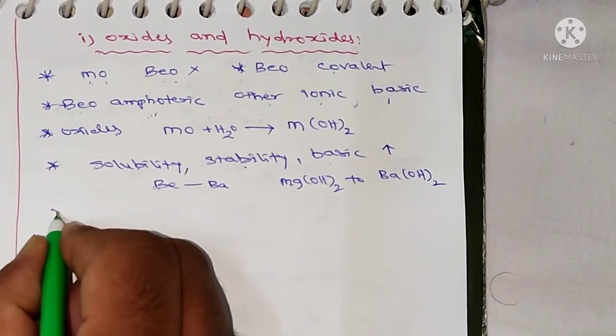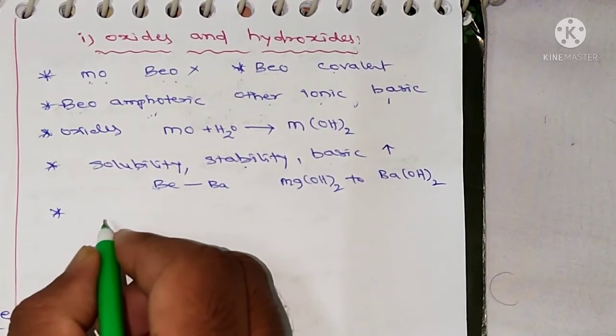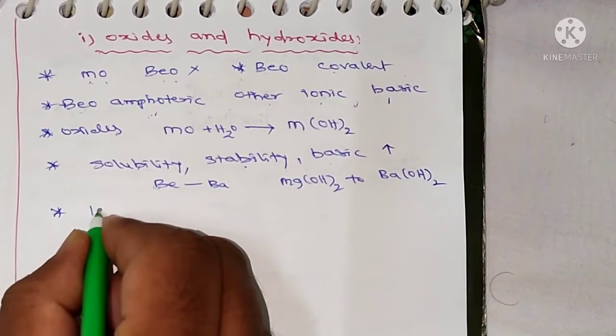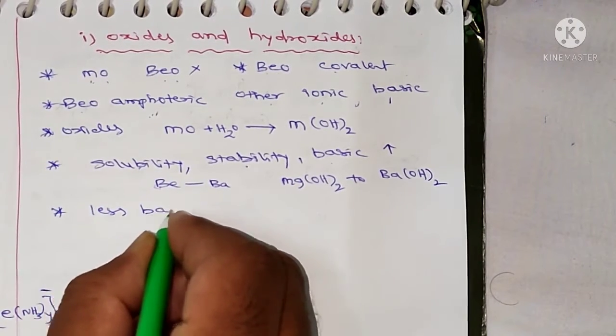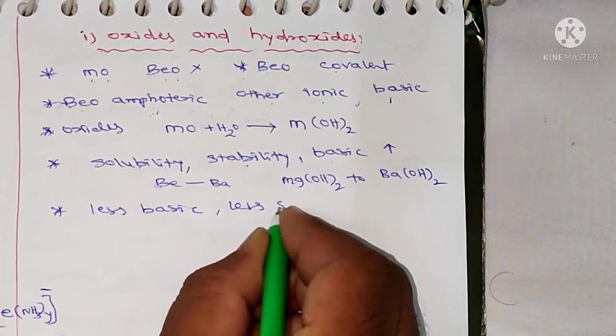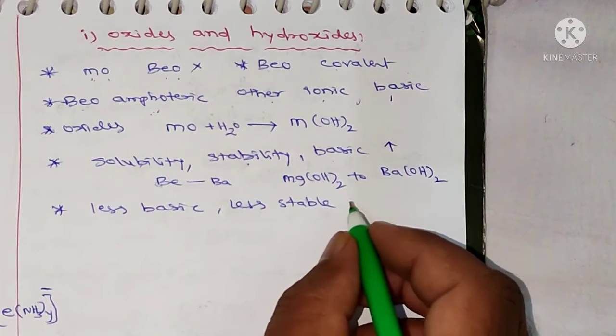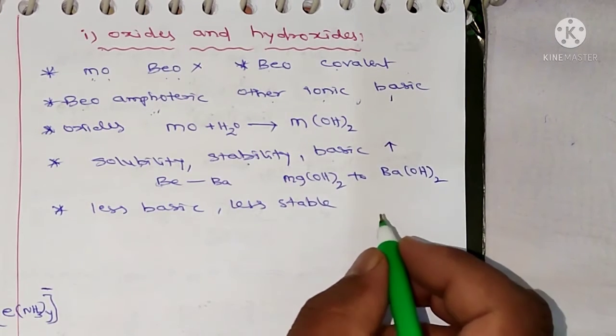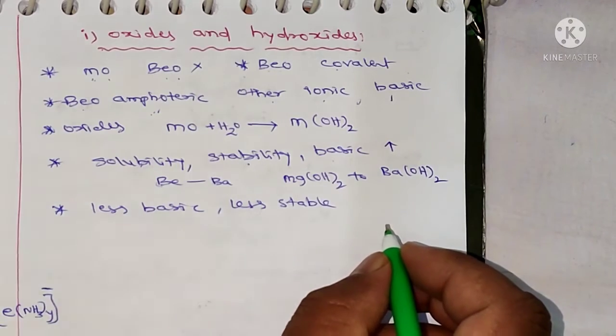And alkaline earth metal hydroxides, meaning second group hydroxides, are less basic and less stable than alkali metal hydroxides, meaning first group metal hydroxides.